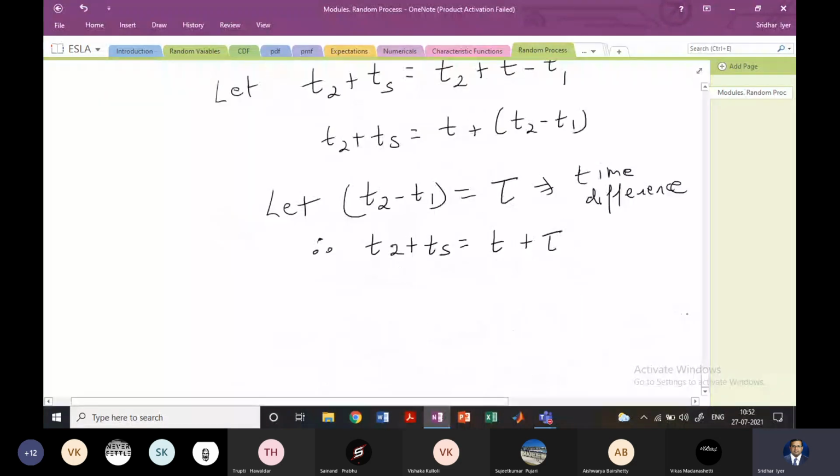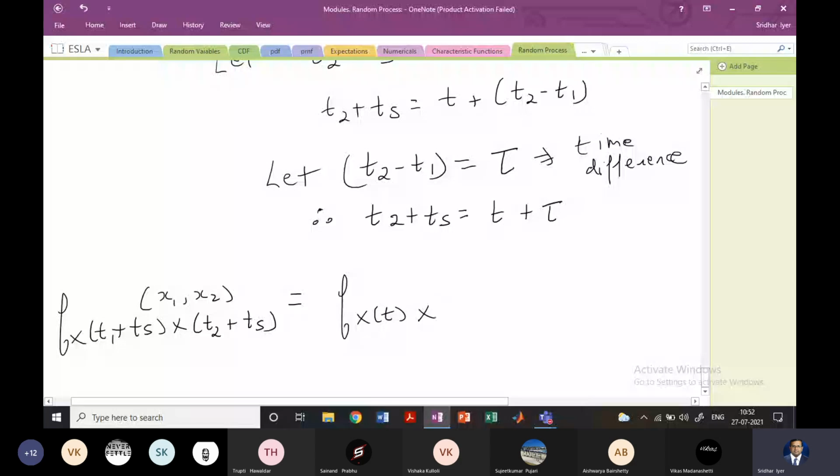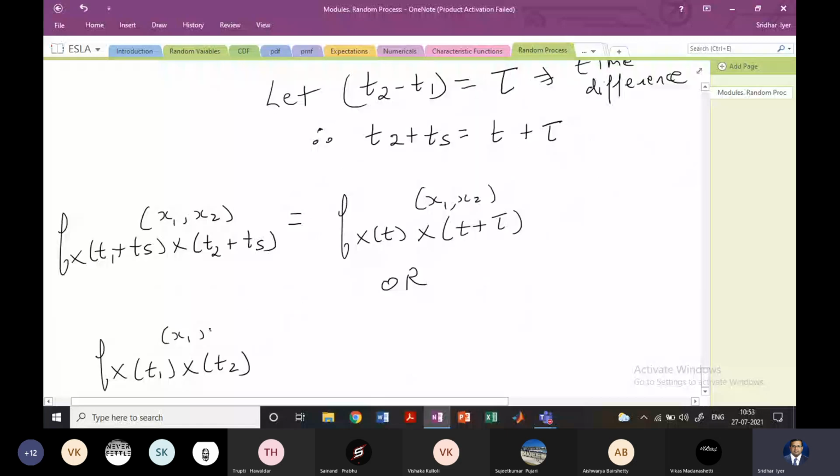We have f_X(t1 + ts), X(t2 + ts), x1 comma x2, and I can now write this as f_X(t), X(t + tau), x1 comma x2, because t1 is t, as I have assumed, and t2 plus ts is t plus tau.